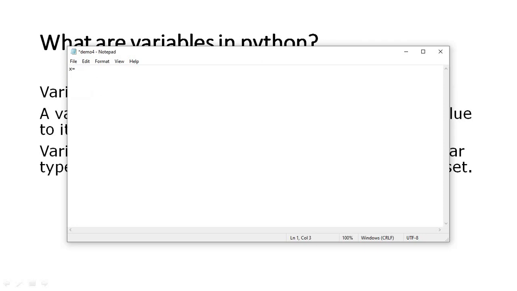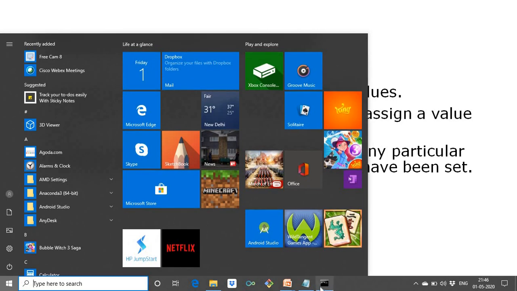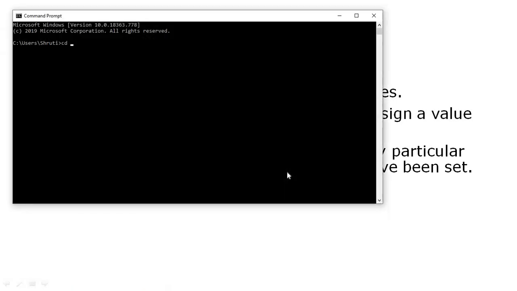Let's say x equal to 7 and y equal to Bob. I'll print x and print y. Python file name .py. So the values of x and y got printed.